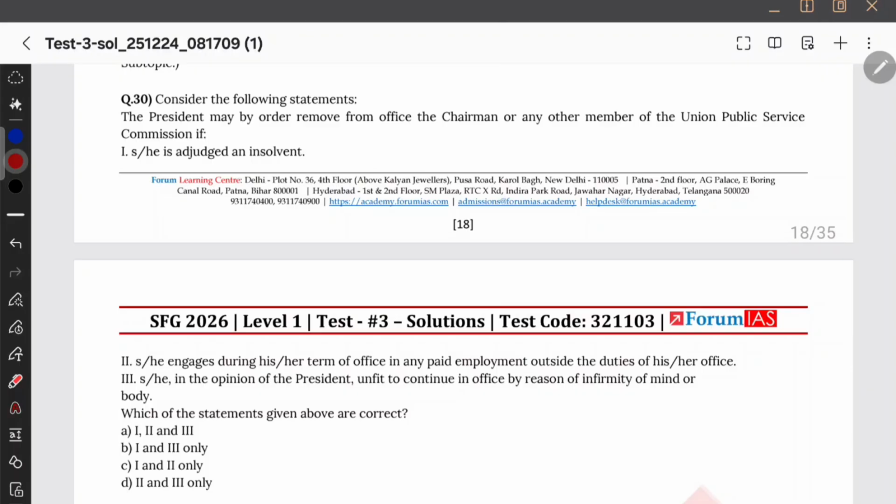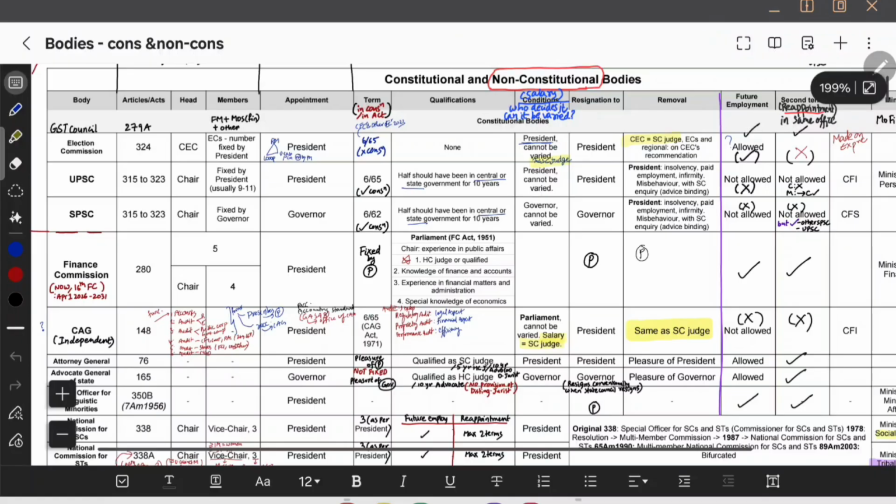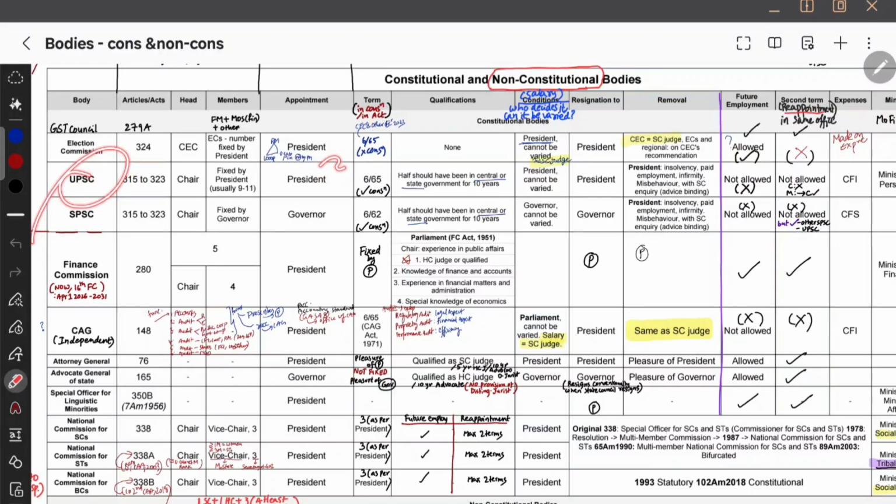Consider the following statement. The president may, by order, remove from office the chairman or any other person of the UPSC commission if. तो UPSC का chairman को remove करना है तो कैसे करेगा? That's right. Let us see. तो कोई grounds होना चाहिए ना. Grounds. What are the grounds that you remember? This is what we have studied, right? UPSC, right? President appoint करेगा तो removal president करेगा. Qualification is that he should have been in central or state government for at least 10 years. Right, that is the qualification that they must have, whether it is UPSC or state PSC. And the term period is 6 years or 65 years of age, and it is mentioned in the constitution. Okay, and next election commission का term period, that is also 6 years or 65, लेकिन उसका term period constitution में mention नहीं है.